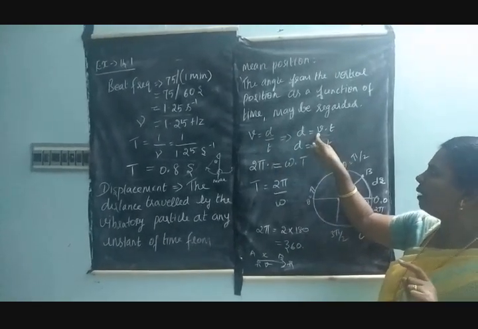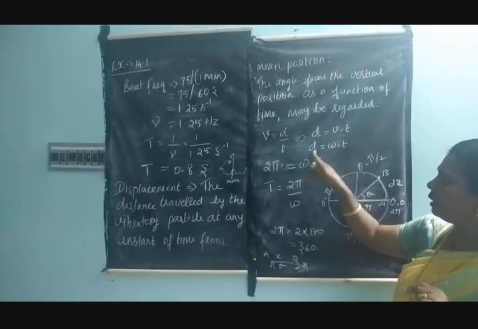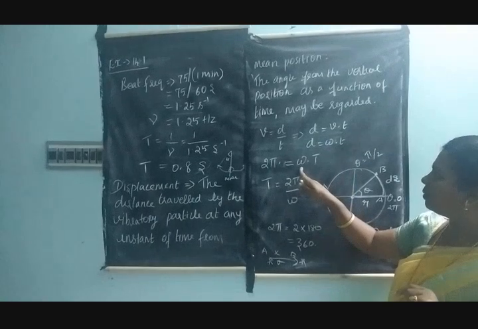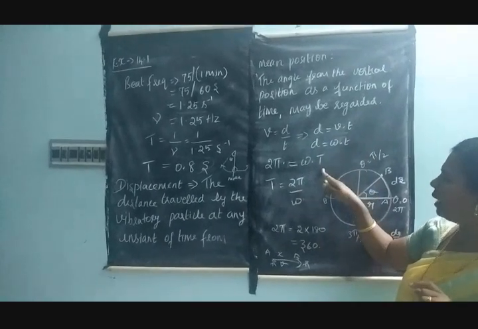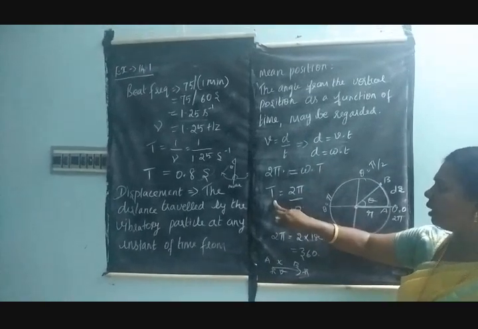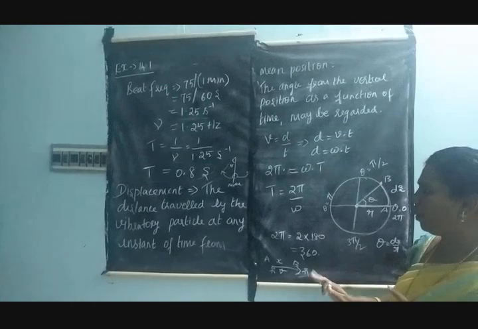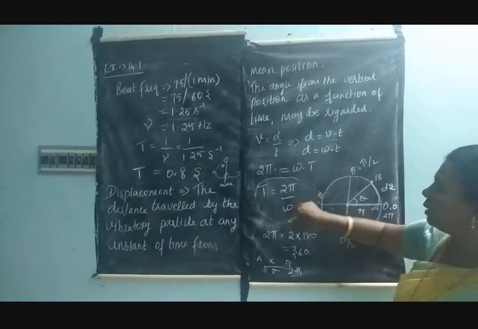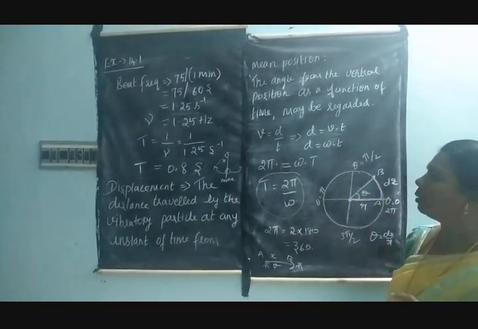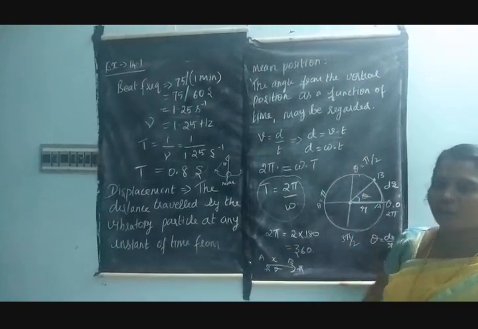This is the linear velocity, so I am taking the angular velocity omega into t. You know that D is equal to 2 pi, and omega times t, with small t taken as capital T to represent the time. From that, T is equal to 2 pi by omega. This is the time required for one complete rotation of the particle moving with angular velocity omega.